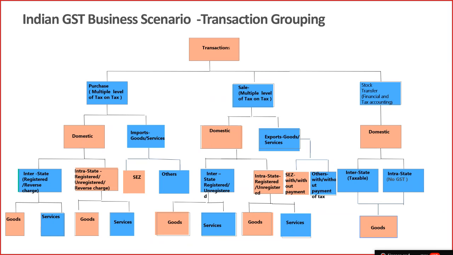Import, we have the normal import scenario, but we have a SEZ purchase as well. And when we buy from a SEZ company, the transactions will be treated similar to an import. There are cases of DTA transactions where the system will not treat them as import.